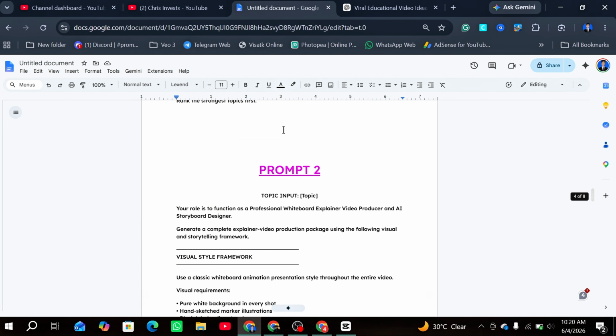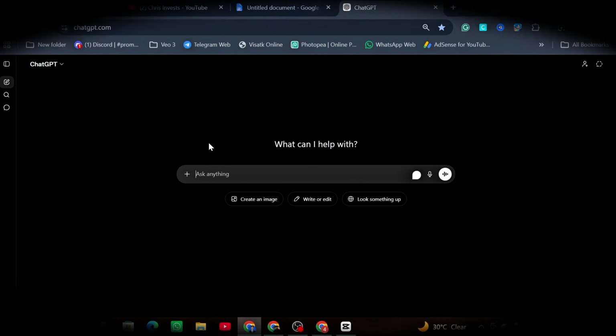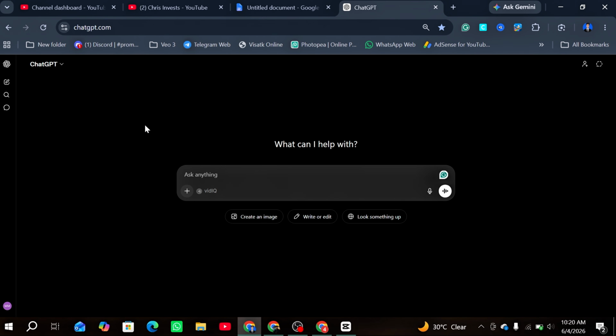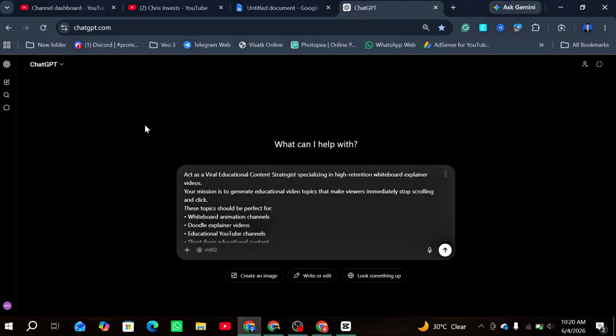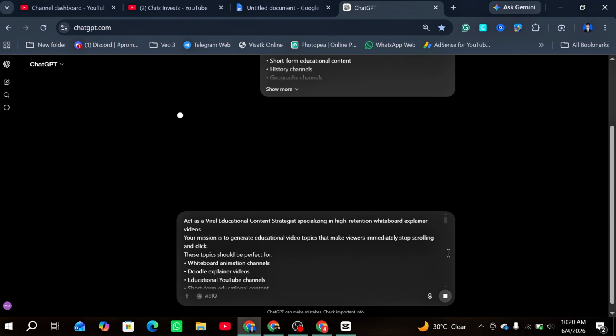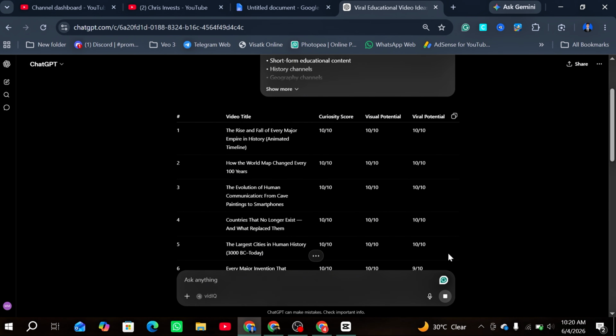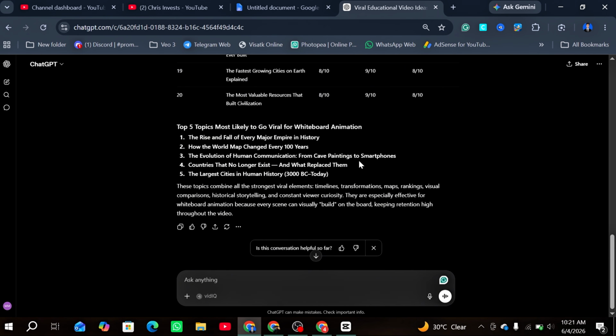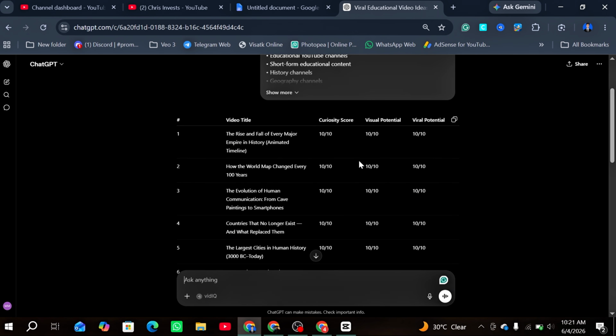Do not miss even a single dot or comma, because even a small mistake can completely ruin the AI's final output. Copy everything, paste it into the ChatGPT box, and run it. ChatGPT will take only a few seconds to process your data. Then an output like this will appear on the screen, containing many different whiteboard concept ideas. In other words, whatever type of video you want to create, a ready-made library will appear in front of you. Scroll through the ideas carefully. Usually AI generates around 10 ideas, so choose the one that best matches your channel's theme.